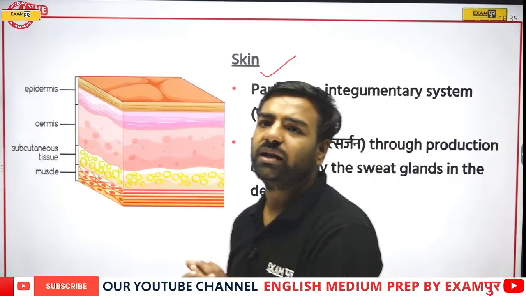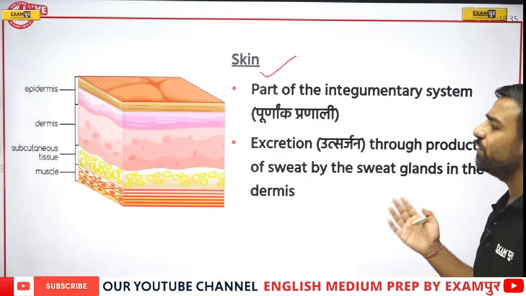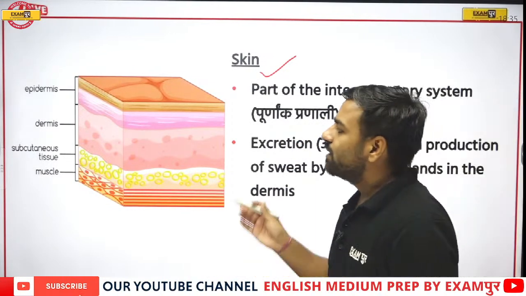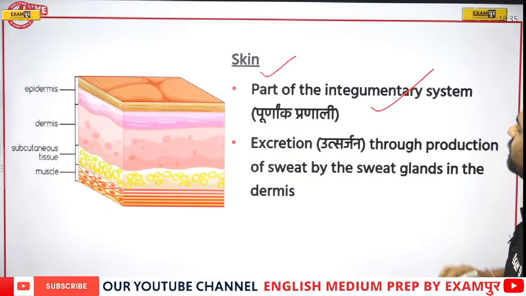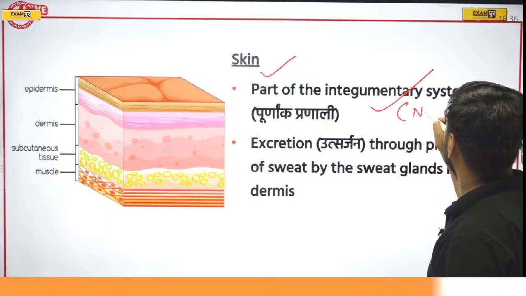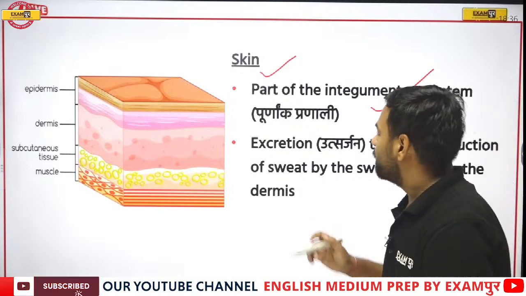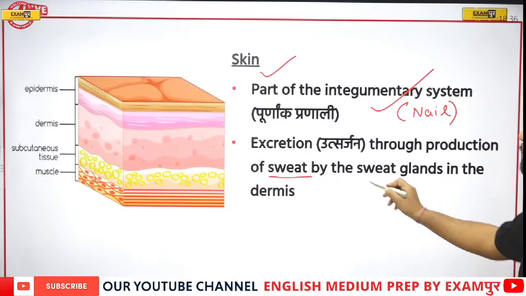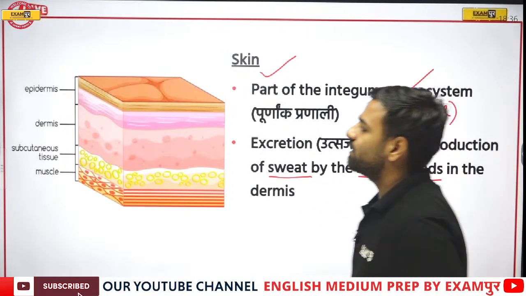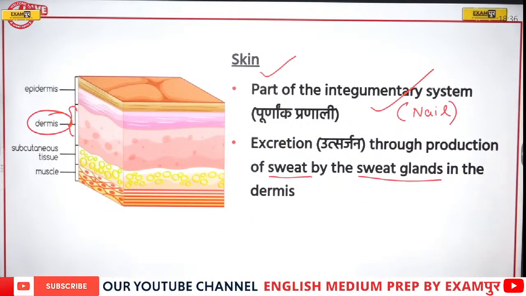Abhishek, totally correct. So what we were discussing, if I talk about the skin part, the topmost layer consists of the epidermis, then there is the dermis, then the subcutaneous tissue, then the muscles. The skin is part of the integumentary system, where you can even talk about other examples. I'll just write one more example, that is your nails. So nails are also part of the integumentary system. Now excretion through it is done in the form of what? In the form of sweat. And this is done by sweat glands which are there in the dermis part. This is the dermis location, so the sweat gland is actually present over here.